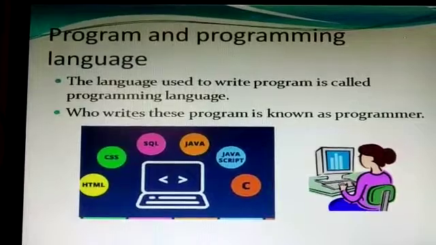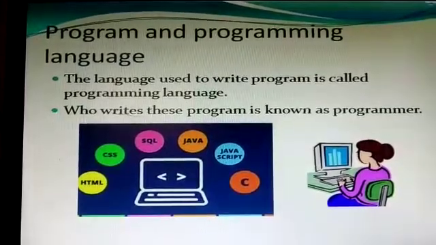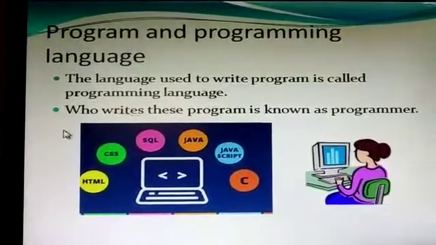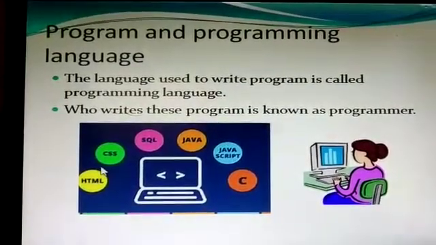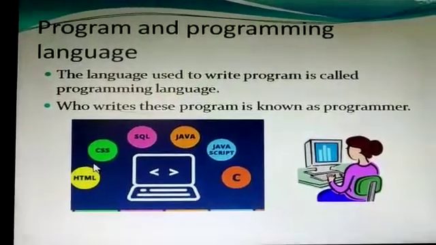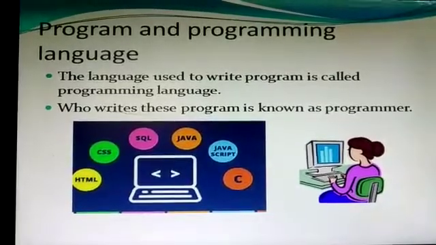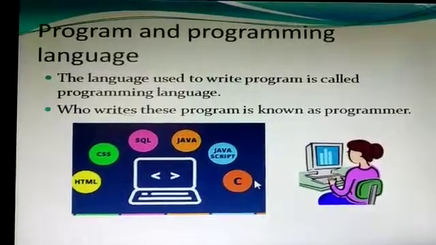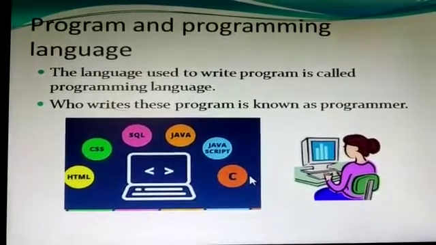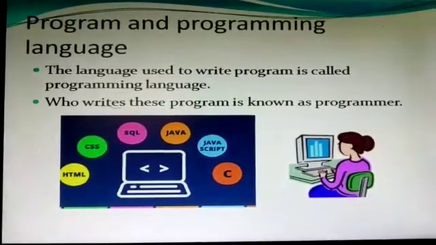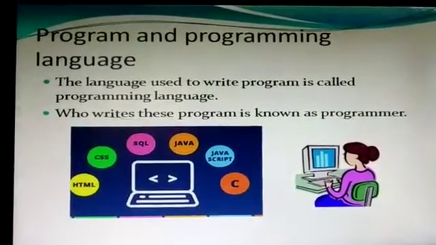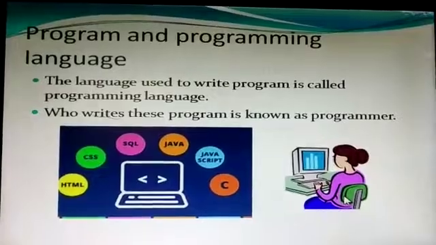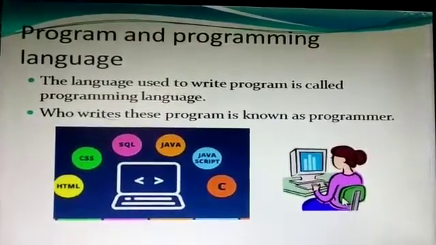The language used to write a program is called a programming language. These are examples of programming languages, like HTML, C, Java. And who writes these programs is known as a programmer. Here, a girl is writing a program on the computer. It means this girl is a programmer.